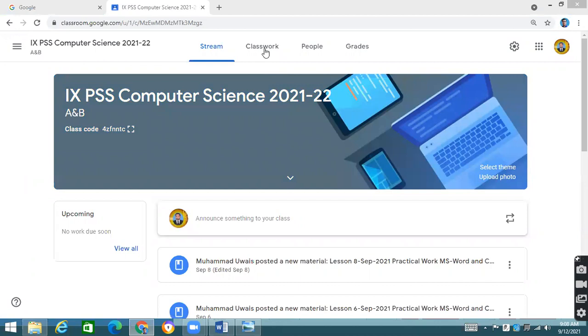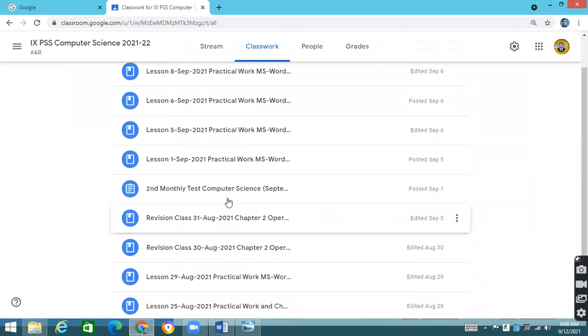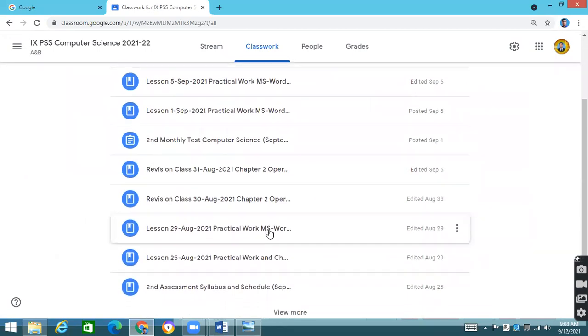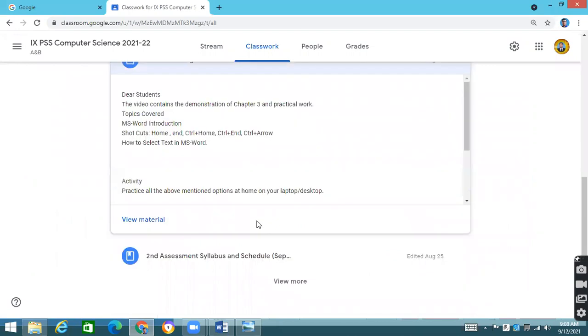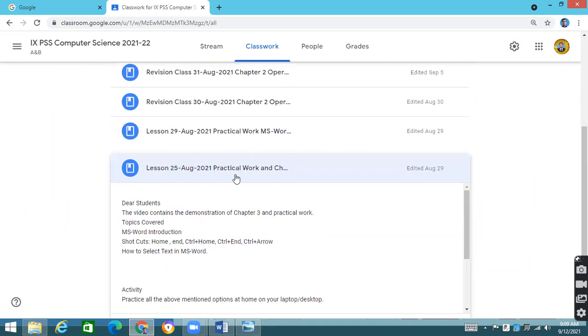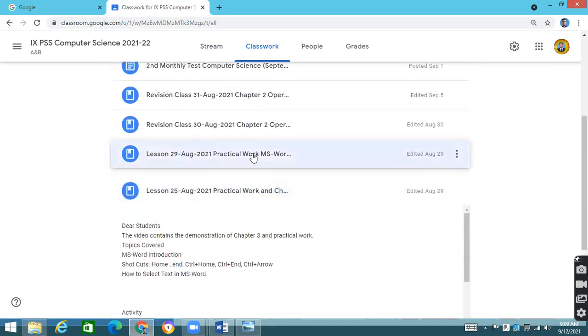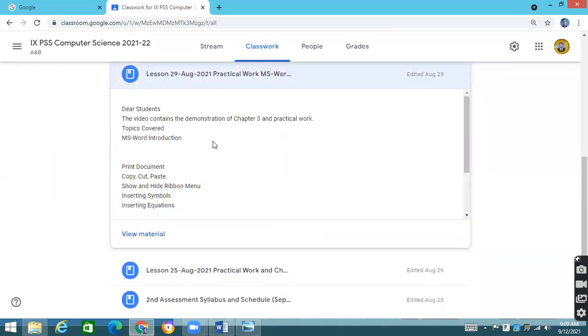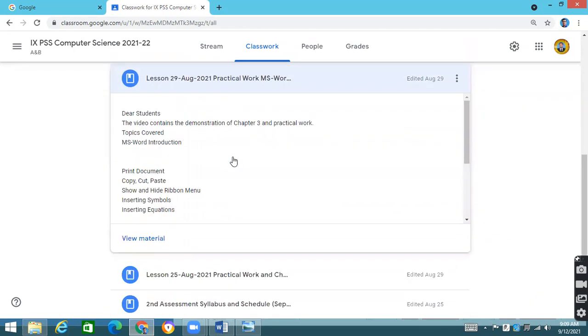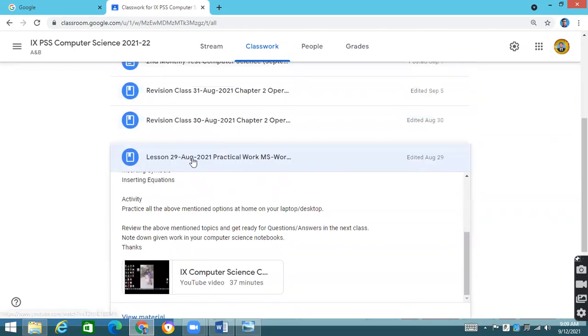See over here what we have done in this practical work. Microsoft Word, Microsoft Word, Microsoft Word: these are the things that we have been doing from the beginning of Microsoft Word. Cut, copy, paste, Control Home, Control End, and Control arrow. All these commands we studied. Print document, all options in printing, copy, cut, paste, show, hide ribbons, inserting symbols, inserting equations. I spent a complete class on it.